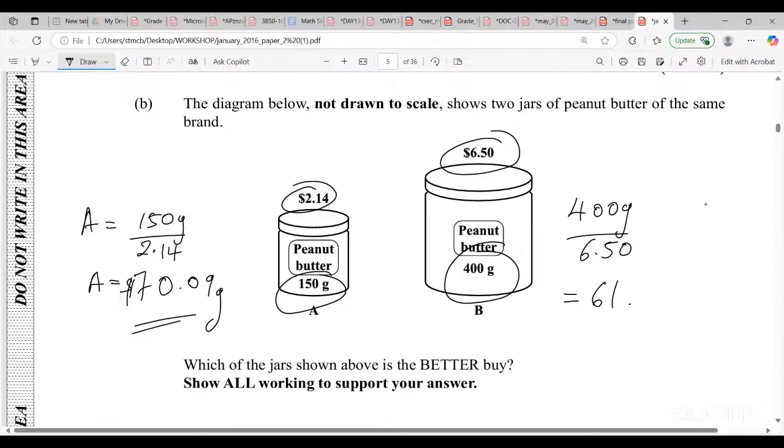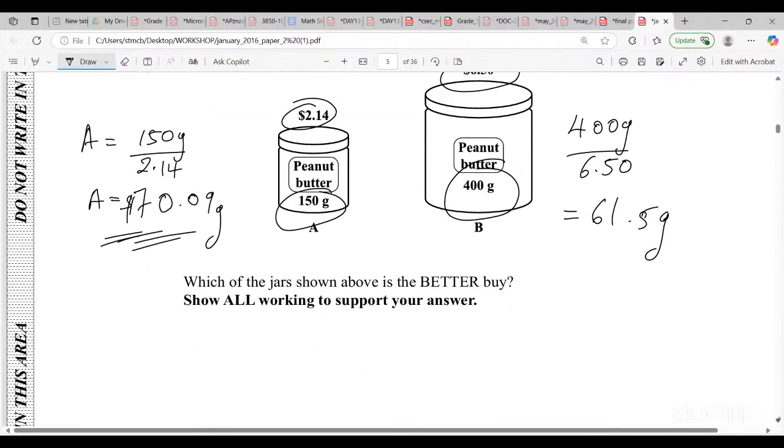So what does that mean? You are spending the same $1, but this one gives me 70 grams. So 70 grams of butter would be way better than 61.5 grams. All right, so option A would be the better buy. And they say you must show your working. We did, and we can just say option A.